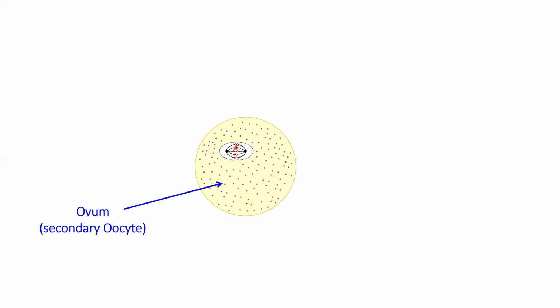So now let us see the structure of ovum. So this is the ovum, which is called a secondary oocyte. This is the nucleus, eccentric nucleus. This is the membrane, which is called vitelline membrane. Okay, so the egg membrane is called vitelline membrane. Please remember that the egg membrane is called vitelline membrane.